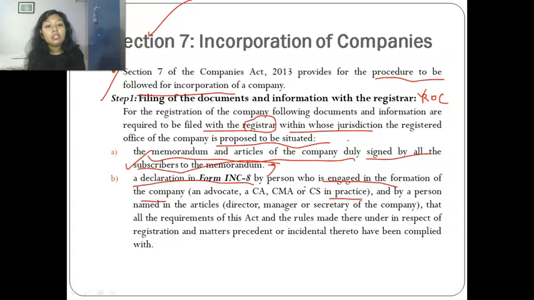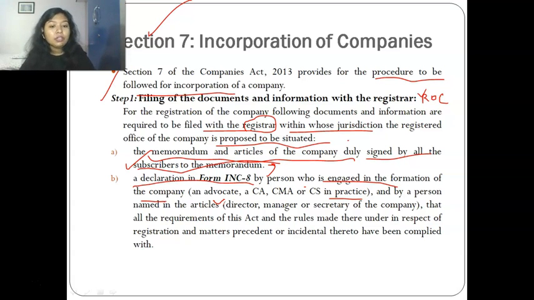That person needs to sign the declaration in INC 8, along with the person named in the articles as the first director of the company. In the articles you are going to mention the name of the first directors. So the professional and the first director both need to sign this INC 8.